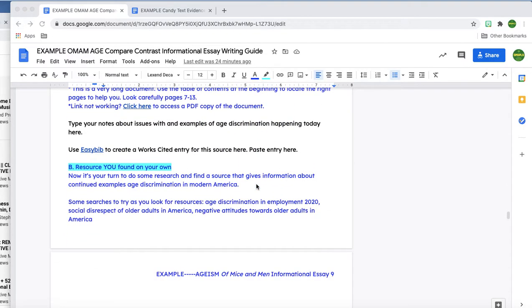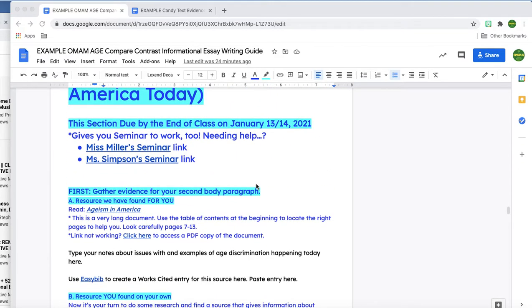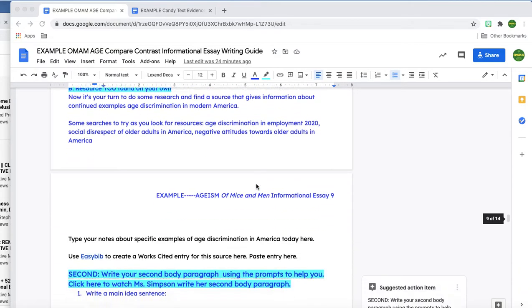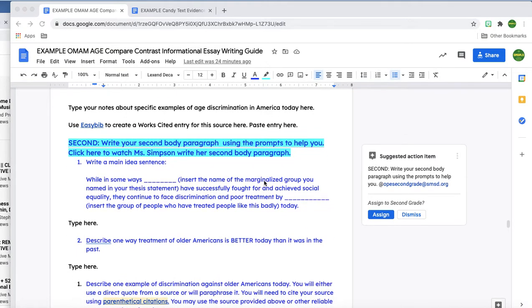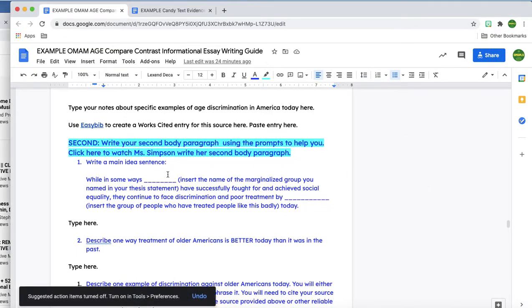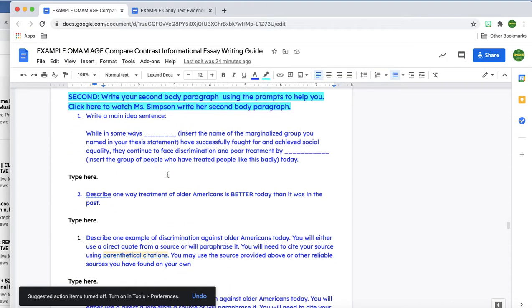So I'm going to be doing some research that helps me find information about that. Now, before I actually start looking at resources, I should probably see what I actually have to have in the paragraph. I'm going to scroll down to the second step, and I'm just going to look this over. So let's look what we have to have.